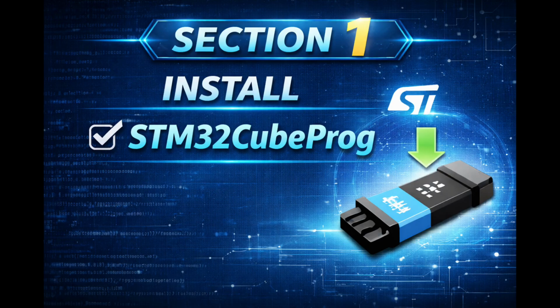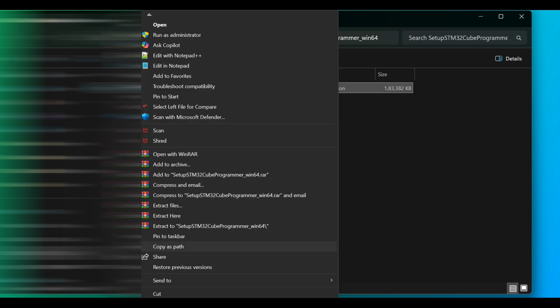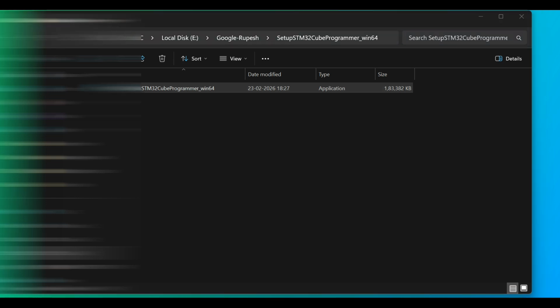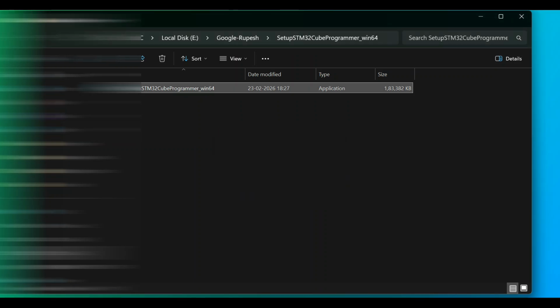Section 1. Install STM32 Cube Programmer. Let's start with installing STM32 Cube Programmer. If you have already downloaded the software, extract the files. Now locate the setup programmer file and run it as administrator. Follow the on-screen instructions.